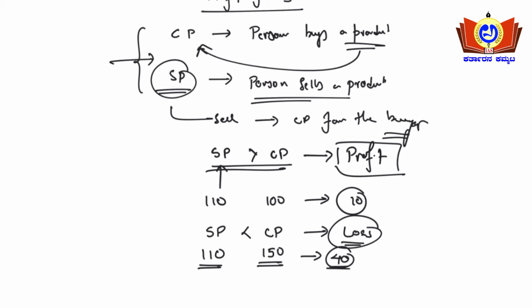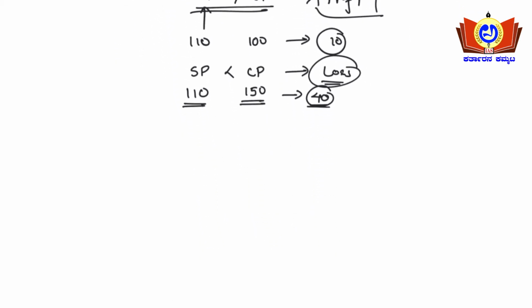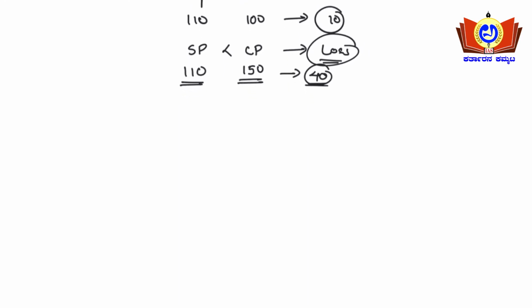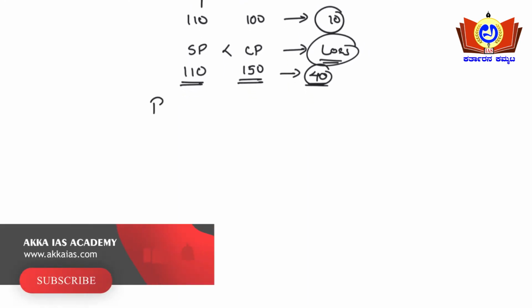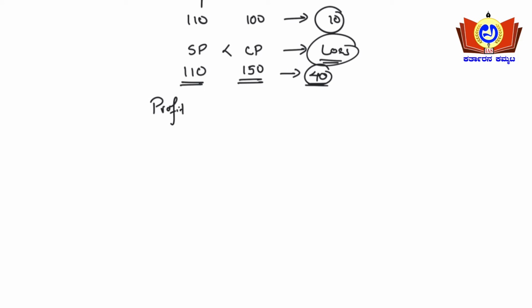I'll be telling you here. How do we arrive at the profit? Profit is nothing but selling price minus cost price. In the same way, loss is nothing but cost price minus selling price. Similarly, selling price will be equal to profit plus cost price.